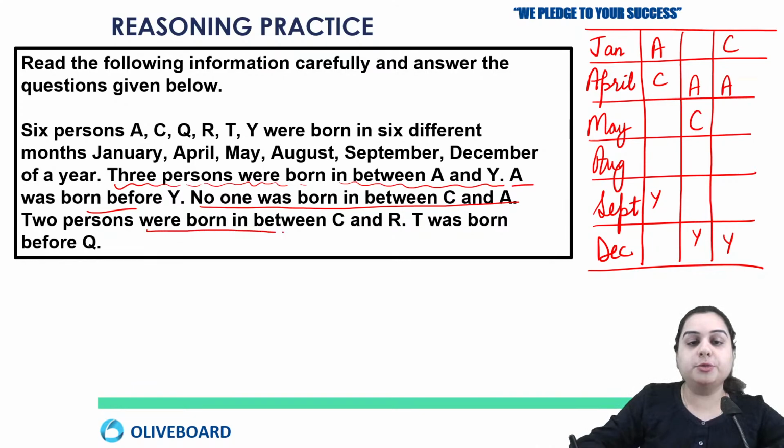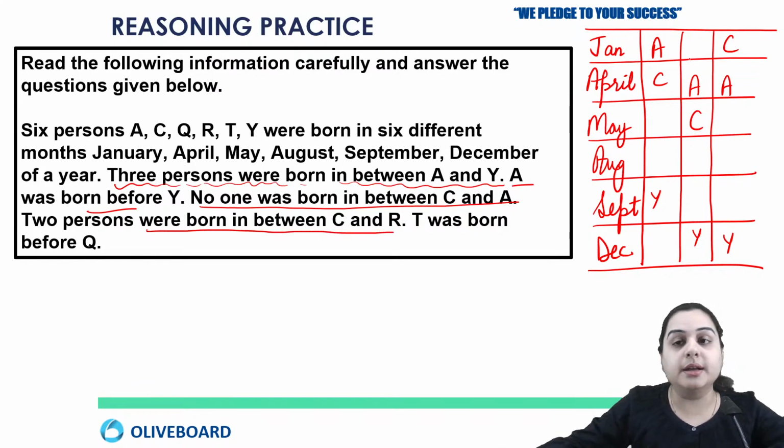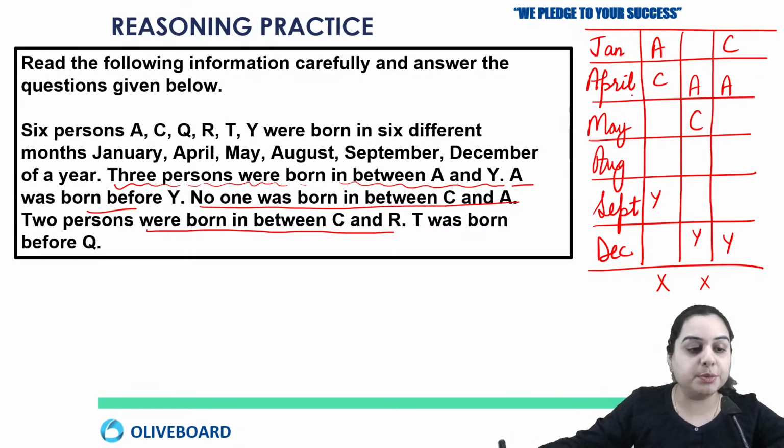Next we have that there are 2 persons who are born between C and R. Now if I try to fill this information in the first possibility, C is in April and after leaving 2 months, it is September where already Y is sitting. So in this first possibility, we cannot position R. So this is wrong. Now in the second possibility, there are 2 persons between C and R. So C is in May. After leaving 2 months, R should be in December, but already Y is sitting in December. So this is also wrong because we cannot fill anything even above C. So the second possibility is also wrong.